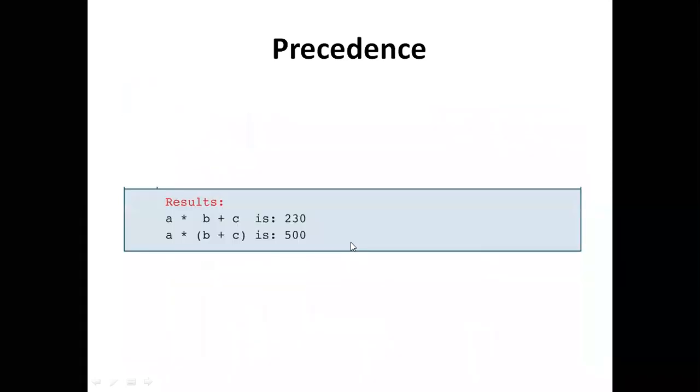Here a is equal to 10, b is equal to 20, and c is equal to 30. These are the values we are declaring inside the code. Which one is evaluated first? A into B is evaluated first, and the entire thing is evaluated next.